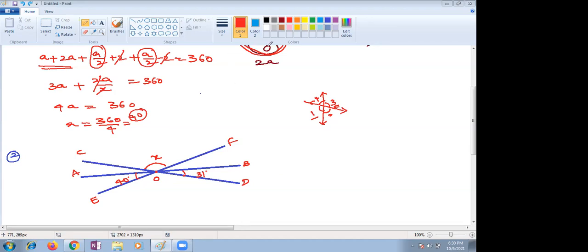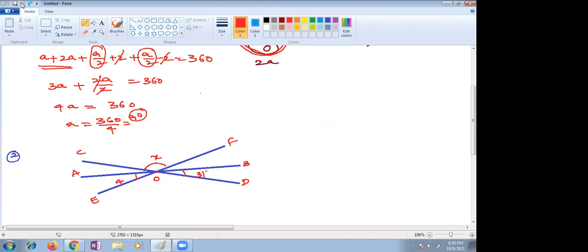Next, how are you supposed to calculate this angle x? Just see, children, x is nothing but a vertically opposite angle here. I am supposed to take only two angles first, then I will go with the different ones.